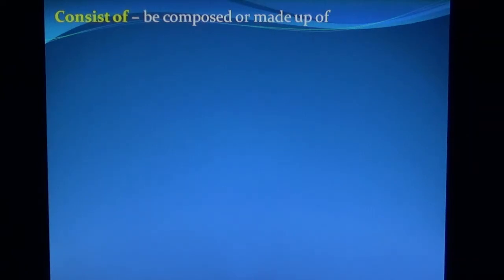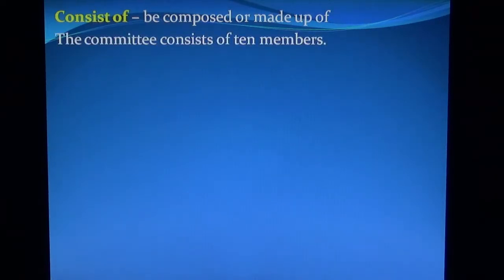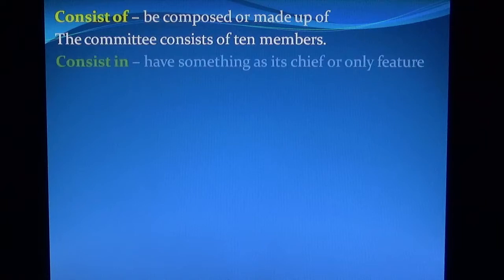Consist of means be composed of or made up of. The committee consists of 10 members.